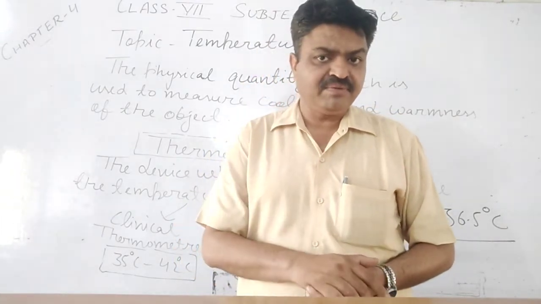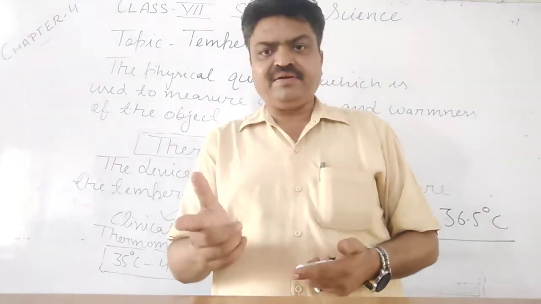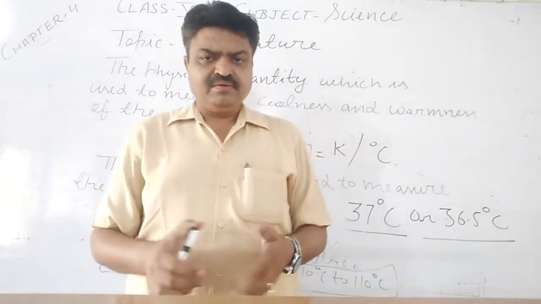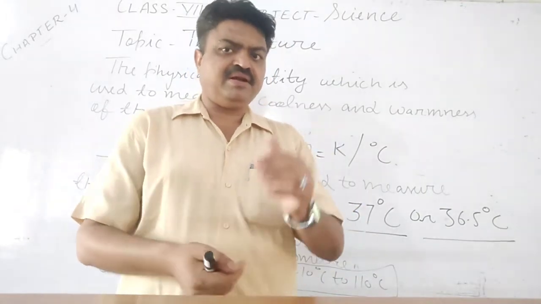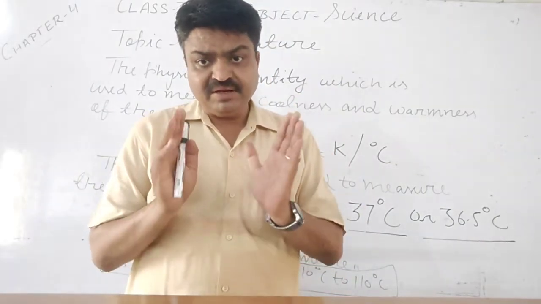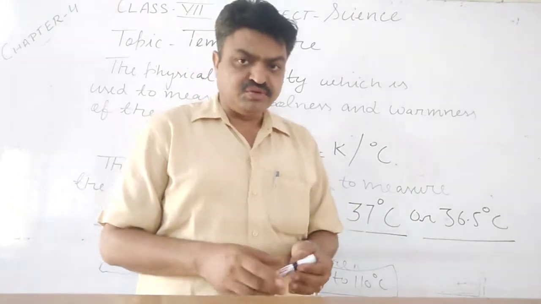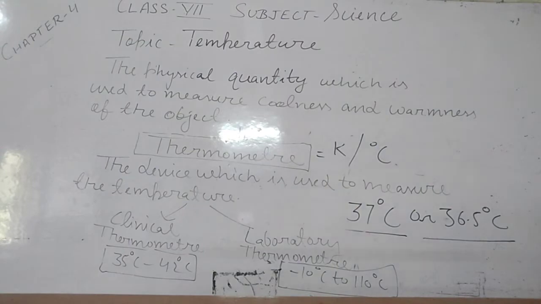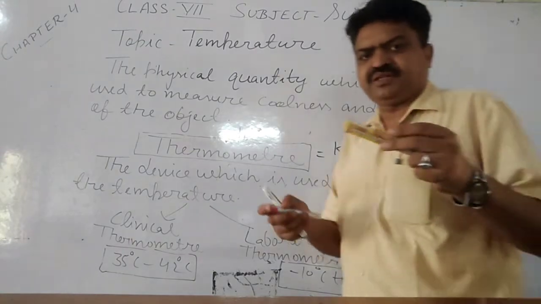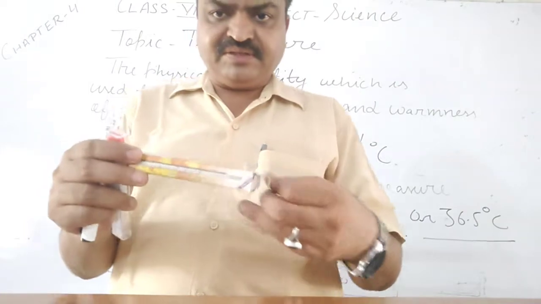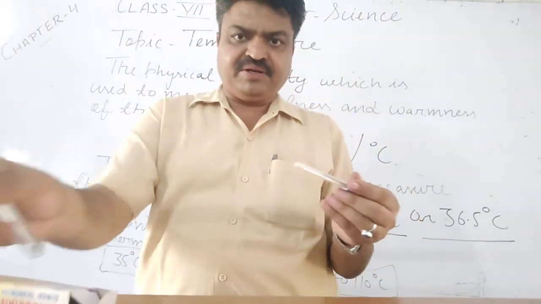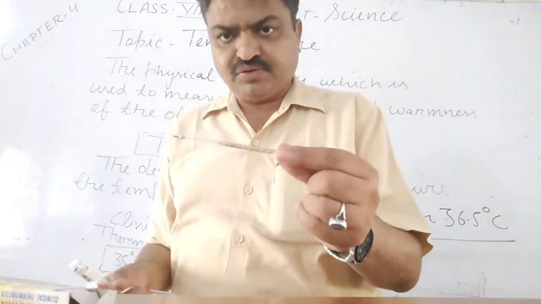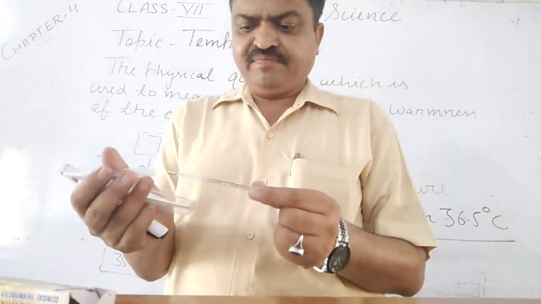Clinical thermometer and laboratory thermometer. The clinical thermometer is used to measure the body temperature.